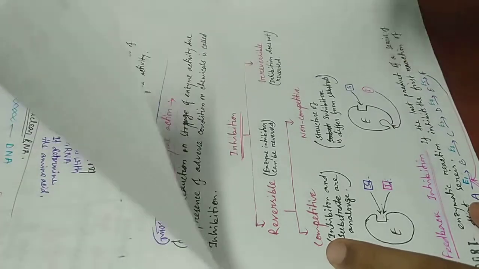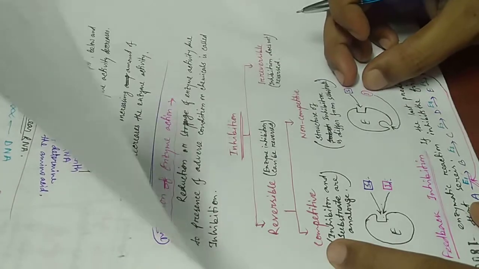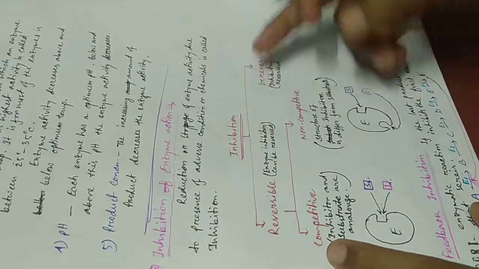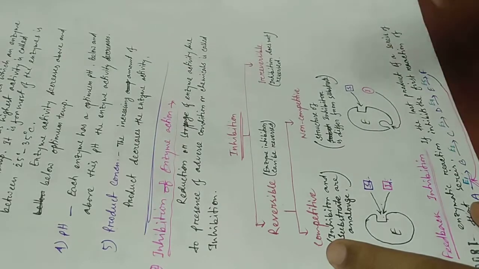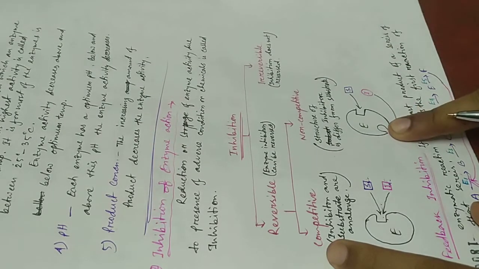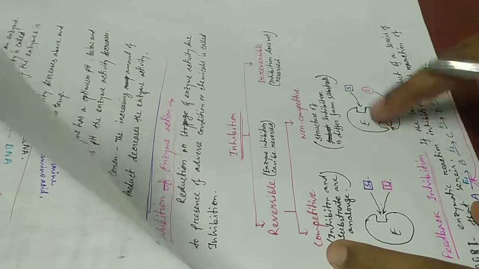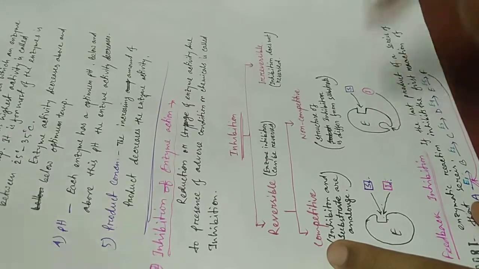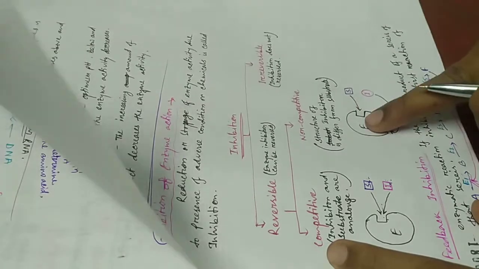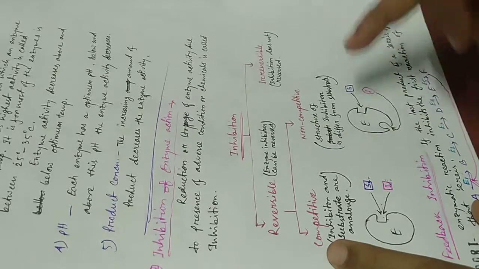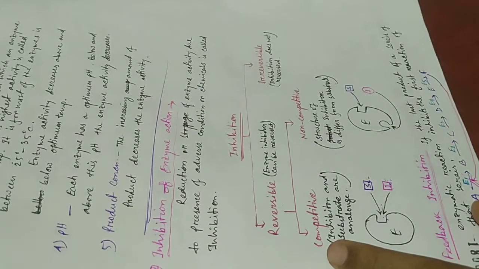So no competition forms between the substrate and inhibitor. Why is it called inhibition? If the inhibitor attaches to the allosteric site of an enzyme, it prevents the attachment of the substrate to the active site of the enzyme. For that, it is called non-competitive inhibition.